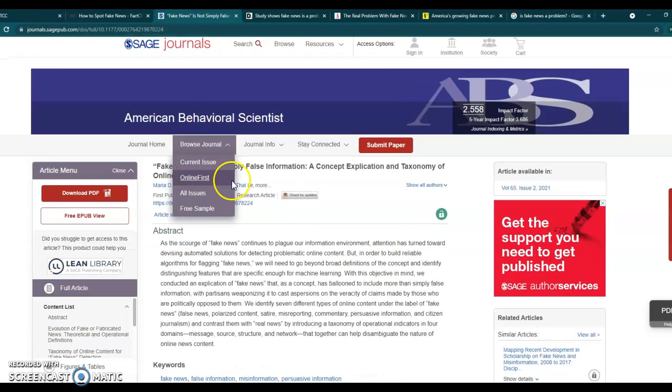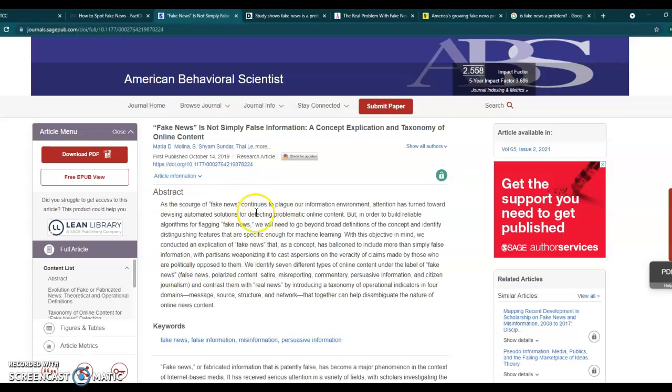Oh, here we have fake news is not simply false information, a concept, explication, and taxonomy of online content. This is an example of an academic article. You have stumbled upon an academic article online. How do we know? Because it has this thing called a DOI, which is a number that's specific to online articles. There's an abstract.